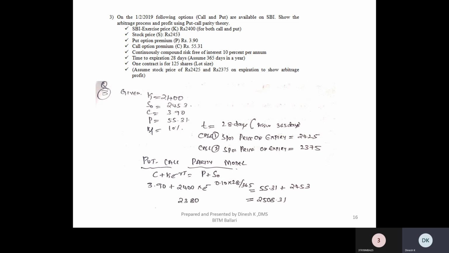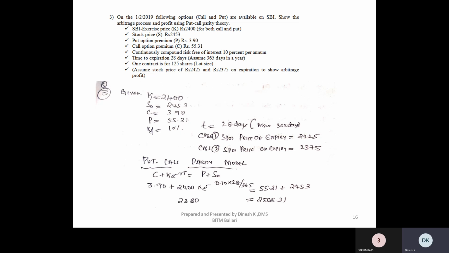So what is the third problem here? Just look at the third problem. On 1 to 2019, the following options, that is call and put, are available on SBI. So on SBI, the stock, we have both the call option as well as a put option pricing available. Show the arbitrage process and the profit using put call parity theory. So it is very clearly asking to apply put call parity and give the results.